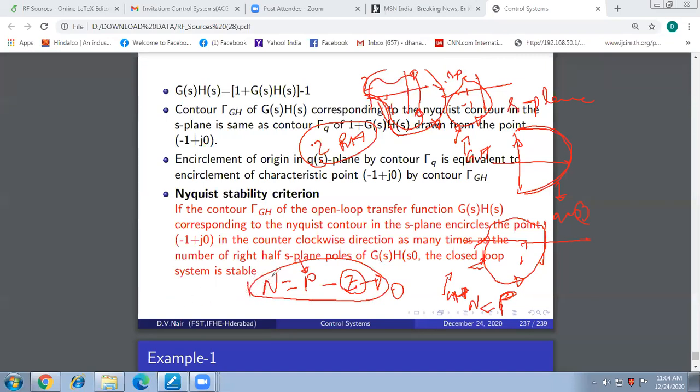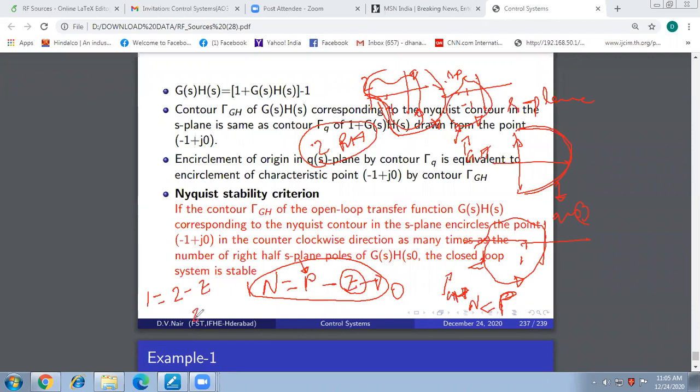So in this, what is the value of n here in the problem just stated by me? N is the number of encirclements in the counterclockwise direction. Here, how many times is it encircling -1 plus J0? 1, in counterclockwise. So n is 1. And what is P here? I already said that there are two poles in the right half of the S plane. So P is 2, right? Minus Z. Z is the number of right half S plane zeros of Q of S.